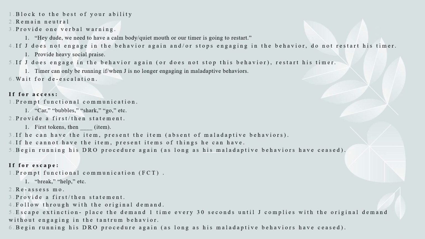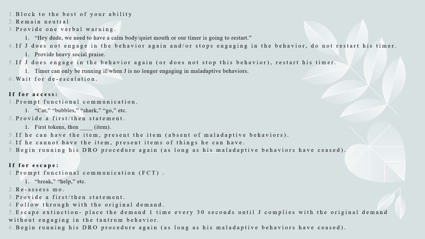These are the broken down steps for his tantrum behavior. The first thing we're going to do is block any of those SIBs or property destructions to the best of our ability with open palms. We will remain neutral and then provide that 1 verbal warning. Hey dude, we need to have a calm body, quiet mouth, whatever is appropriate, our timer is going to restart. If Jay does not engage in the behavior again or stops engaging in that behavior, we do not restart that timer. We instead provide heavy social praise. If Jay does engage in the behavior again or does not stop that behavior, we'll restart his timer. That timer can only be running when Jay is no longer engaging in those maladaptive behaviors.